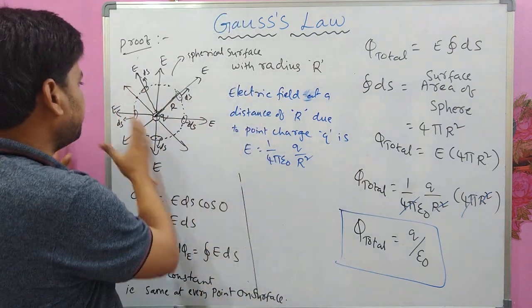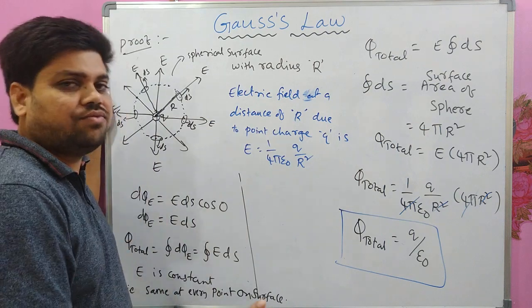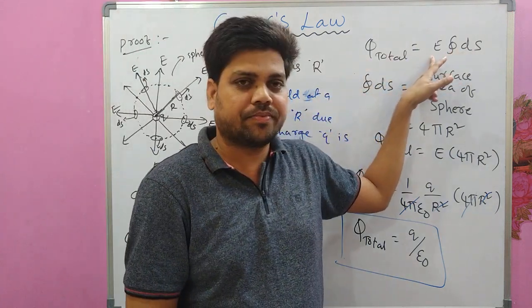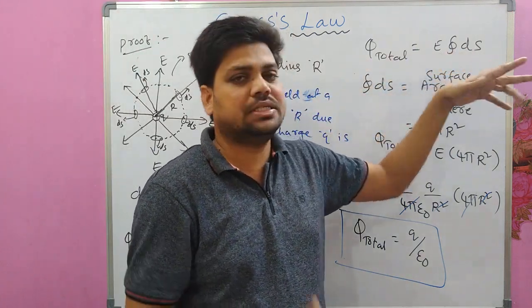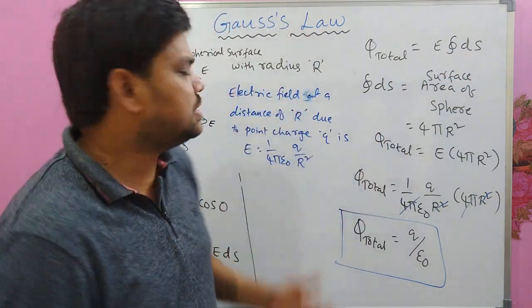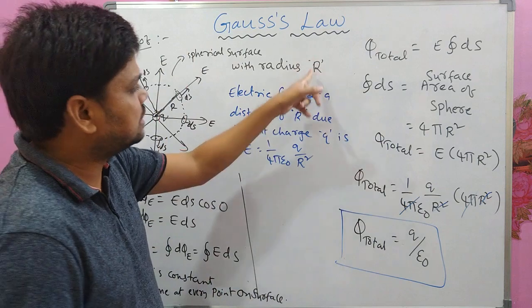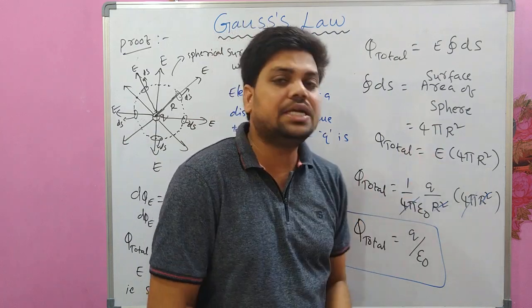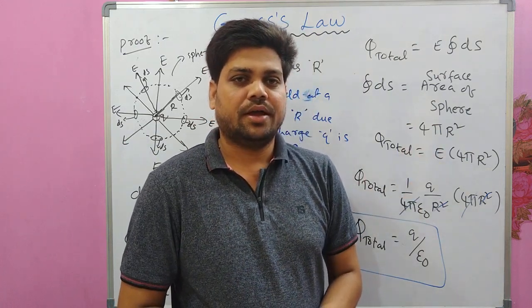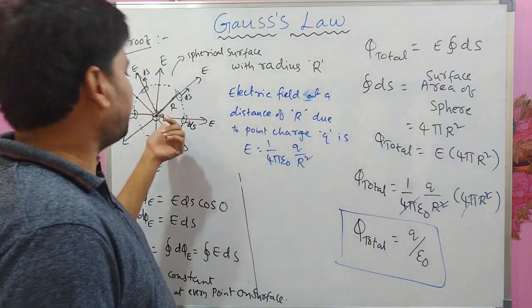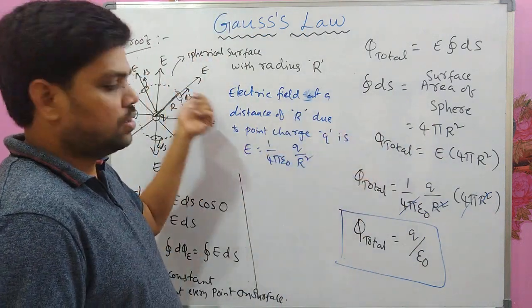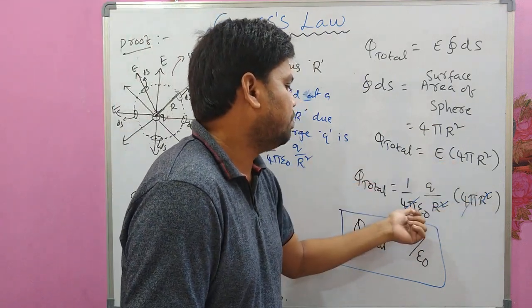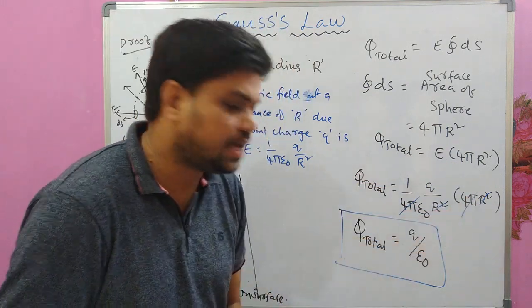E is constant at every point on the surface because every point on the surface is equidistant from the center of the sphere. So E is taken out of the integral, and E integral ds is nothing but the surface area of the spherical surface that we have considered with radius r, so that it is 4 pi r square, and we got pi total is equal to E into 4 pi r square, and that E is electric field produced by this point charge at a distance of r, so that this is substituted here, and we have cancelled this 4 pi r square and left with q by epsilon naught.